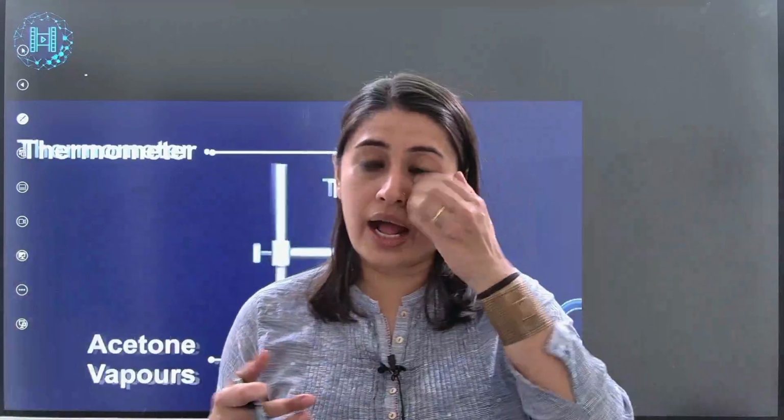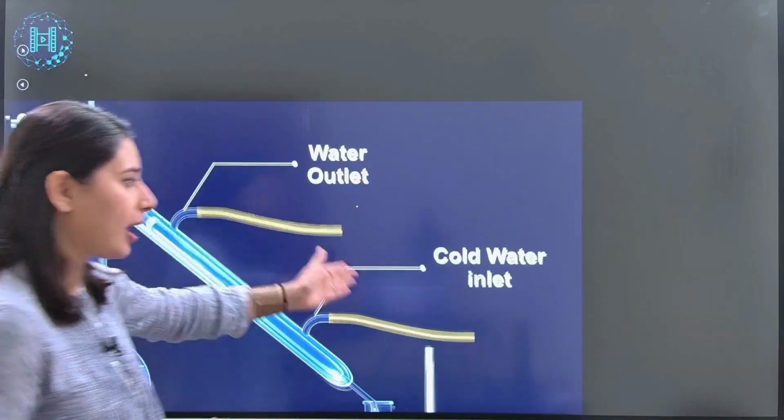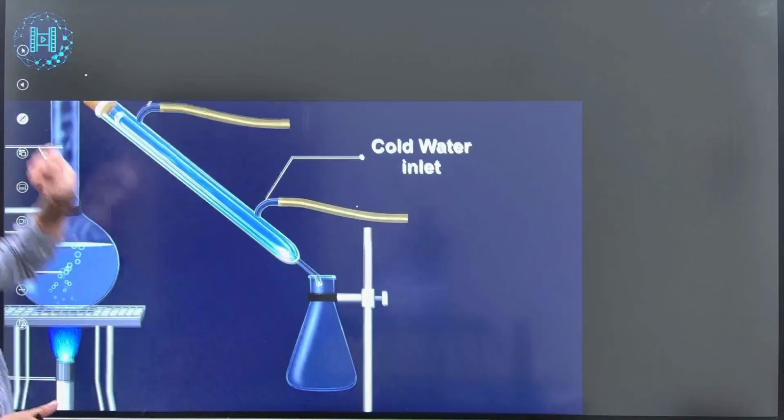Imagine we are bringing up temperatures up to 350, 380. Imagine such high temperatures, so the glass will blast. It can come into your eye, it can penetrate when it blasts, so it can create huge problems. We don't want that. Make sure that inlet and outlet are at the right positions, outlet up, inlet down.